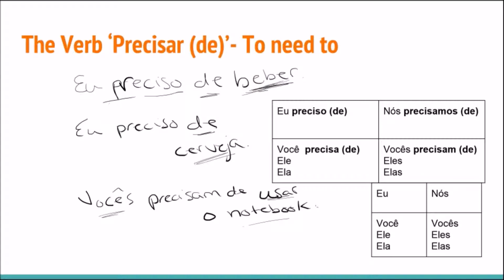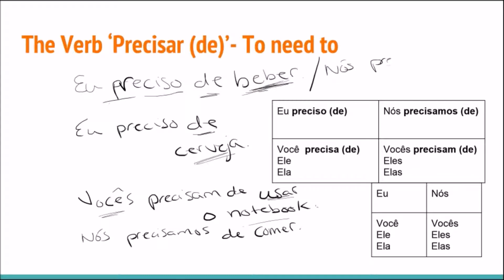So let's say we need to eat. Nós precisamos de comer. We need to eat, right? How about if we say we need food? So I'll put it up here.